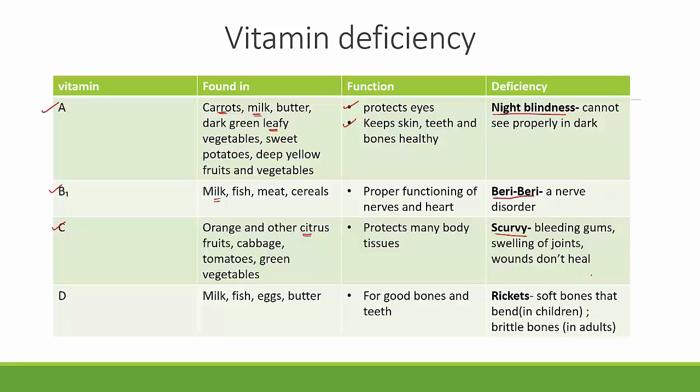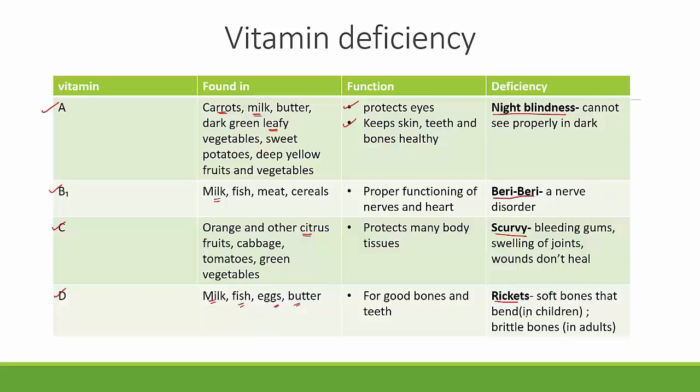Okay, we'll see the last one, which is vitamin D. If you see vitamin D, it is also present in milk, fish, eggs, and butter. Now, this vitamin D is very important for maintaining good health of bones and teeth. If you have vitamin D deficiency, it leads to a condition called rickets. Okay, vitamin D deficiency leads to a condition called rickets.